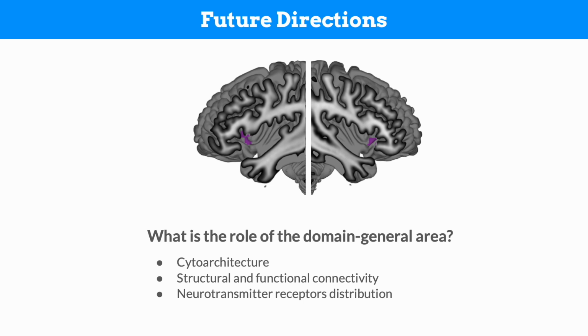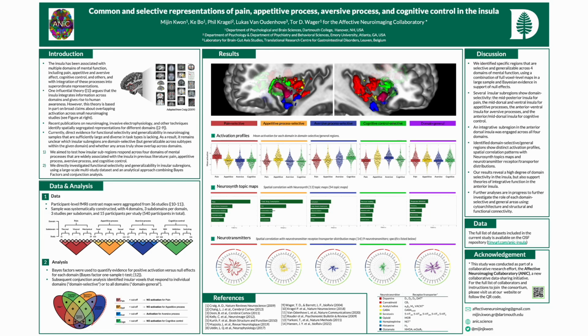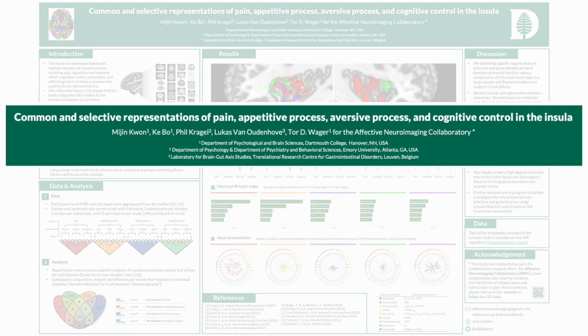Based on these results, we are currently looking into other neuroscientific evidence that can provide more clues for the functions of these regions, such as cytoarchitecture, structural and functional connectivity, and neurotransmitter receptor and transporter profiles. Especially, we are interested in further understanding the role of the domain general area as to whether this area is just an information pathway to other brain regions or really functions as a polymodal and integrative zone for coherent human experiences. And please visit us at our poster if you want to hear more about preliminary results from this analysis.